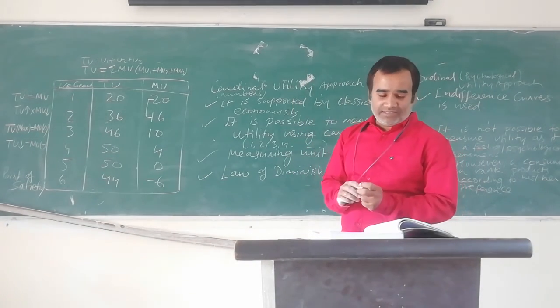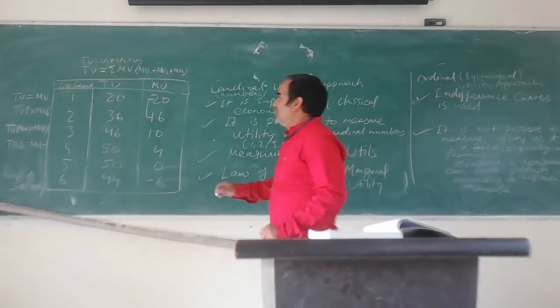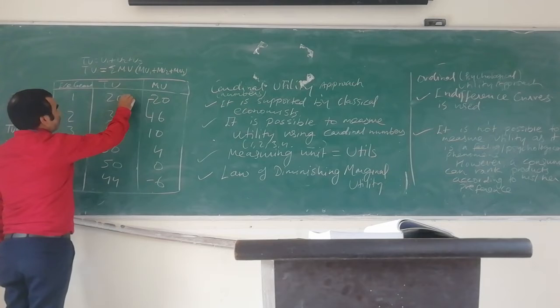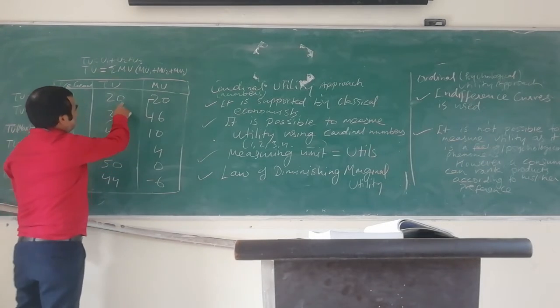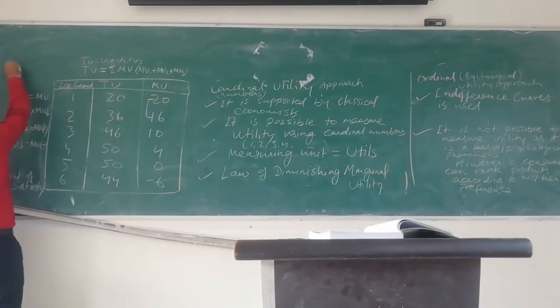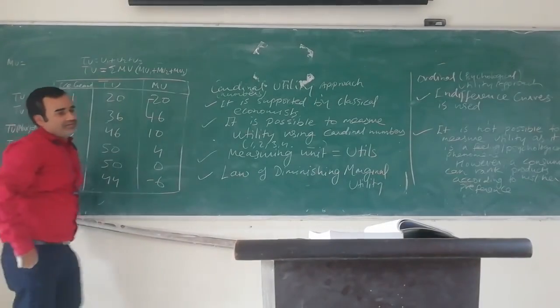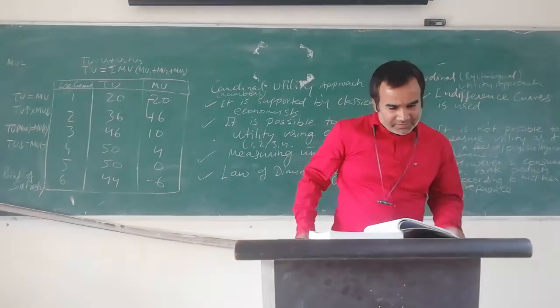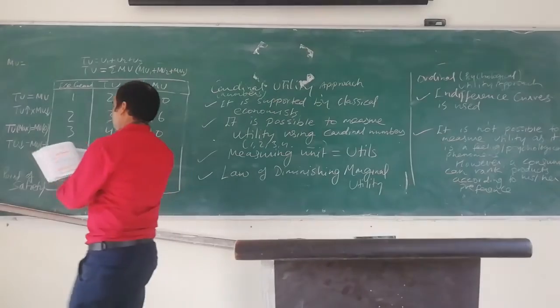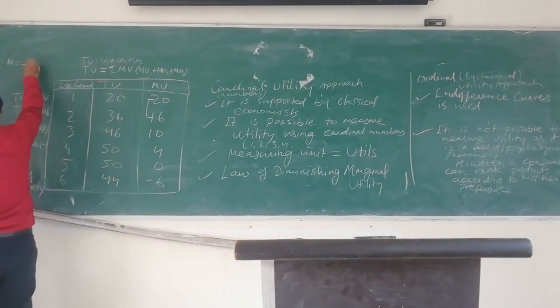Okay, now we'll see the equation of marginal utility. So marginal utility, what is happening? Marginal utility, it is the change in TU. So for marginal utility, the first equation is MU n equals TU n minus TU n minus 1. Okay?